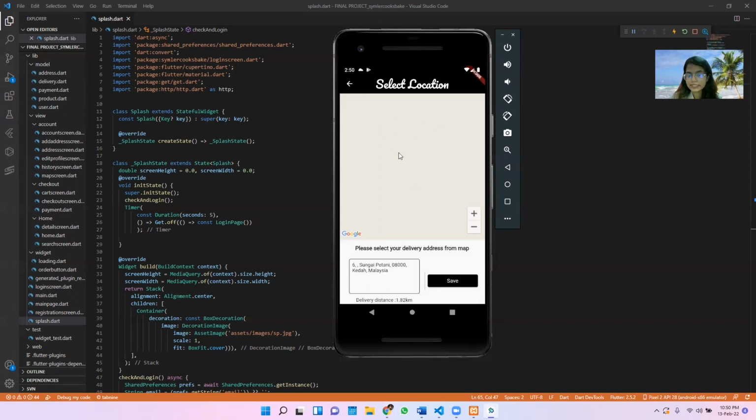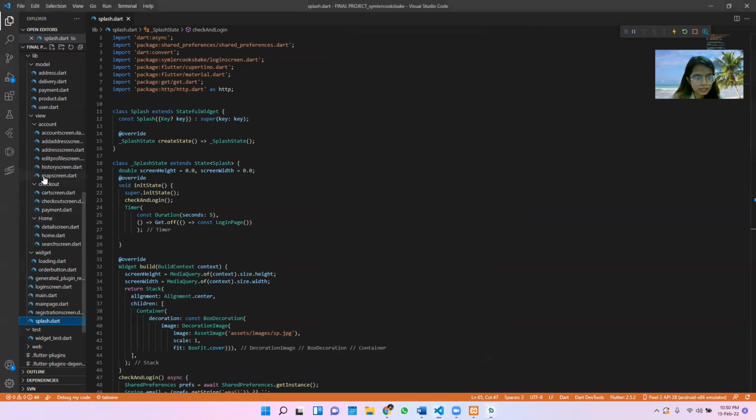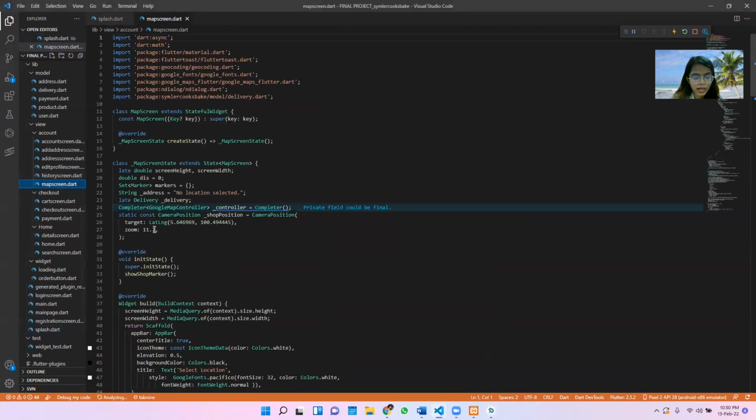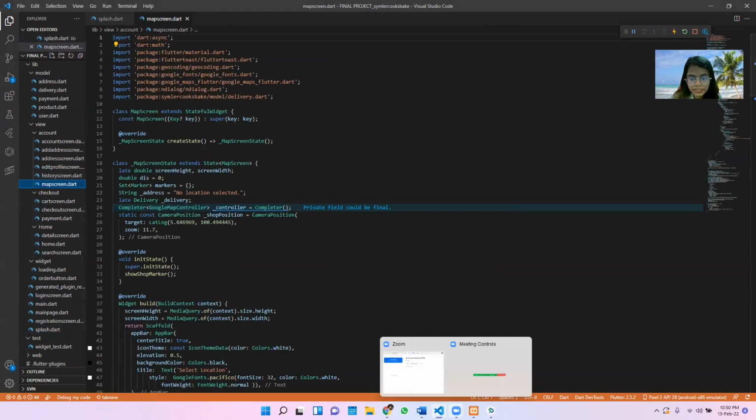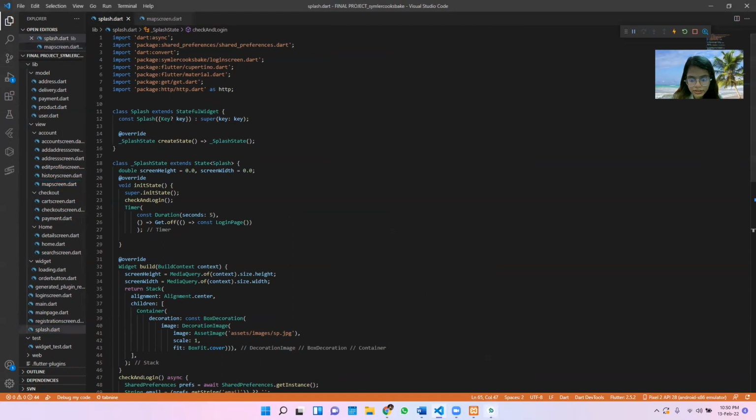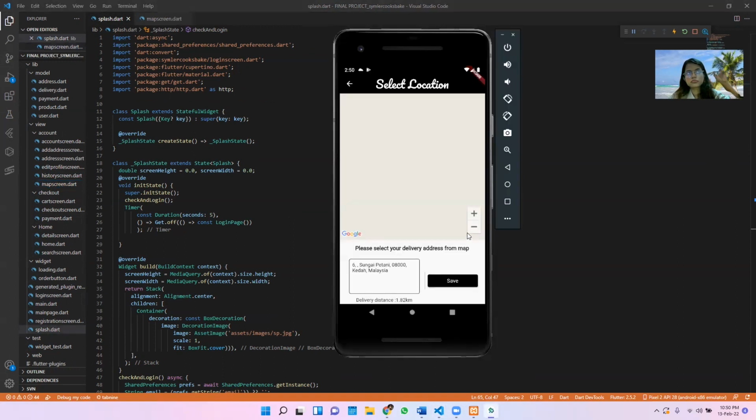Okay, so here I use zoom 11.7, which is quite enlarged. I mean, it's not that large. The zoom 11.5 means it's a bit above the enlarging thing.